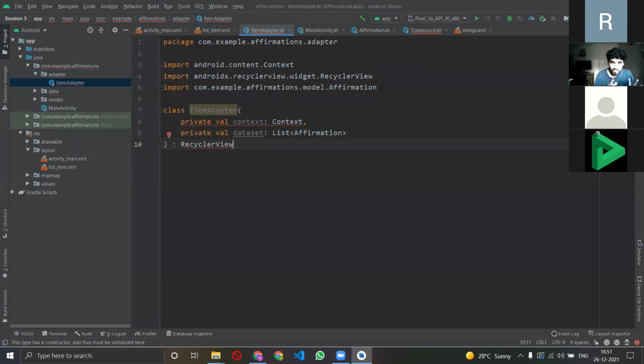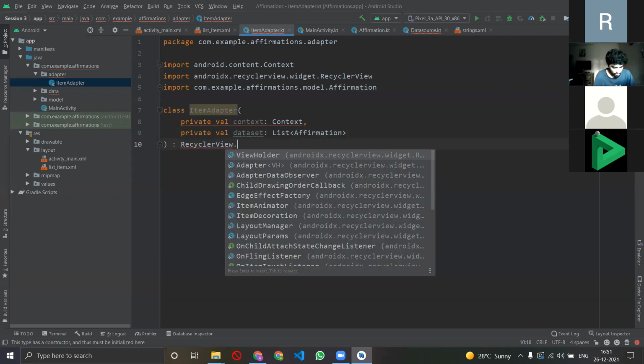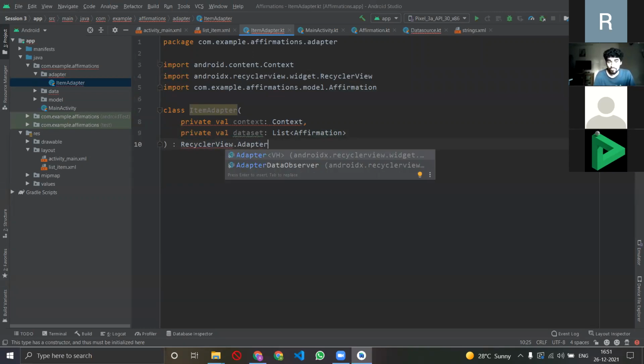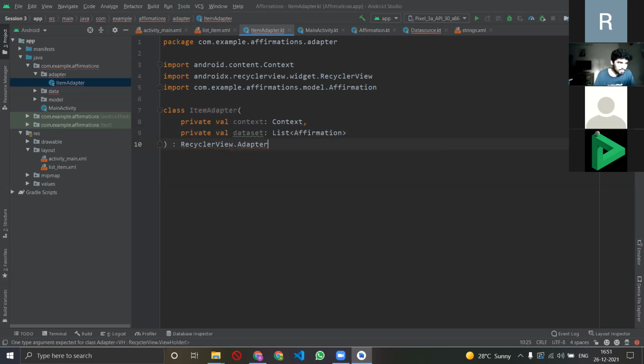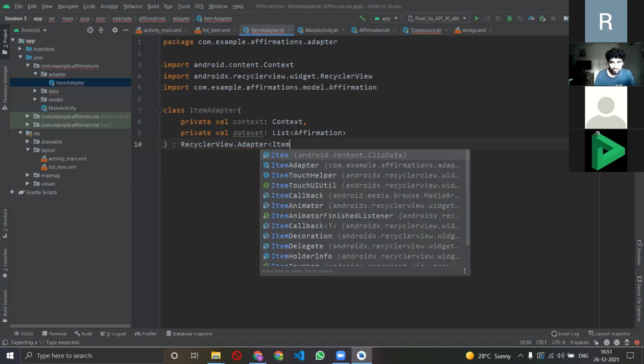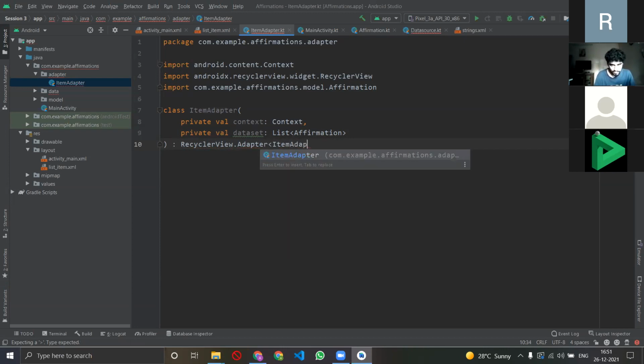Afterwards I'll just say that I want this whole thing to be in the recycler view. Obviously, why? Because we are using the recycler view. The recycler view has a lot of parts, adapter, items and things. So recycler view में adapter में इस item को adapt करो. So that is a way of writing item adapter, और उस item के view holder में उसको मेरे को display कराना है.